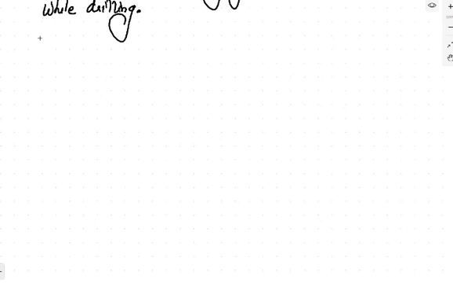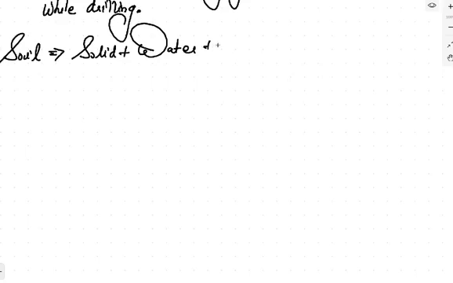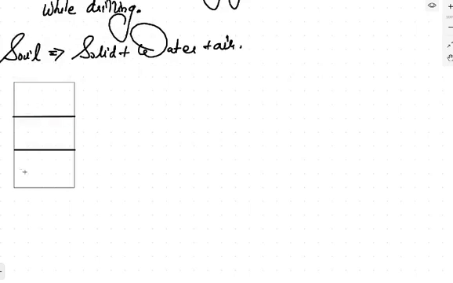Next is the, देखो soil मैंने आपको बताया, soil is basically what? Soil is the mixture of solid particles plus water plus air. The soil is basically the composition of all these three. For example, if you want to draw, then you can draw like this. If this is a soil mass, then it is having three different components: solid, liquid, and air. This is solid, this is liquid, and this is air. The soil can have all these three things.